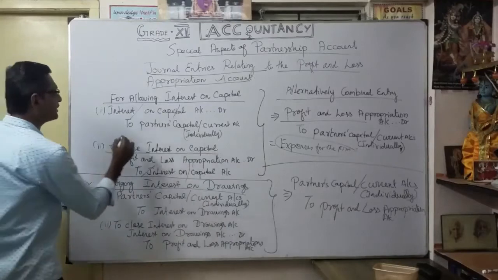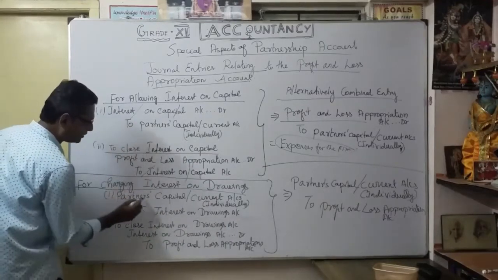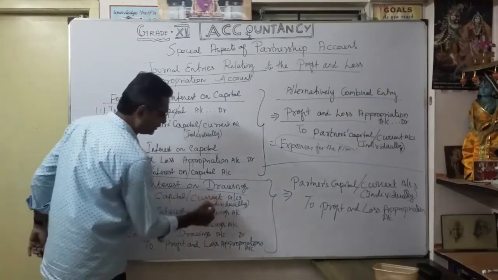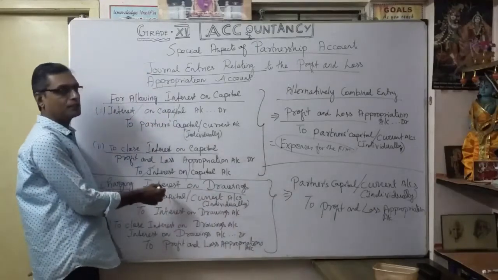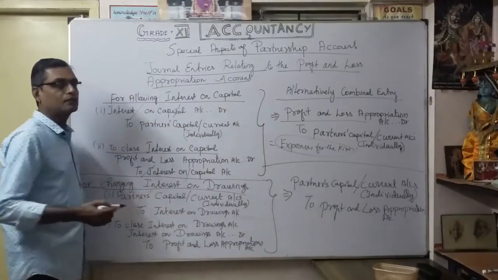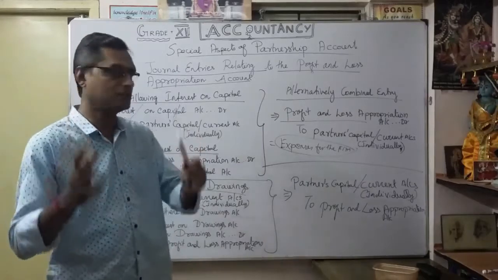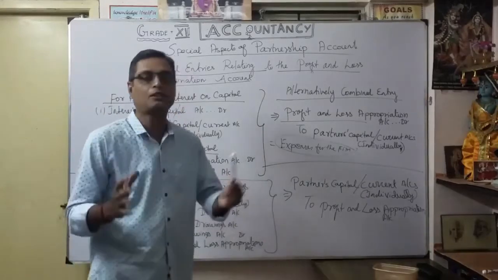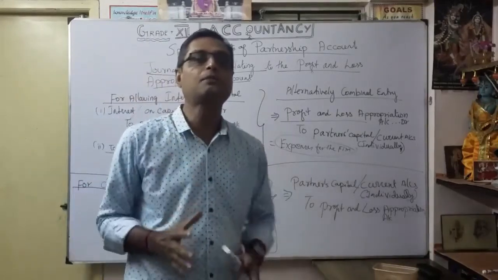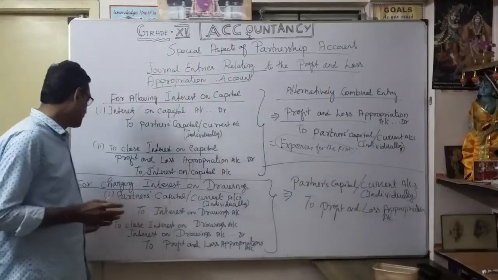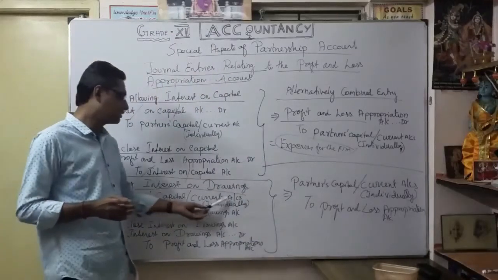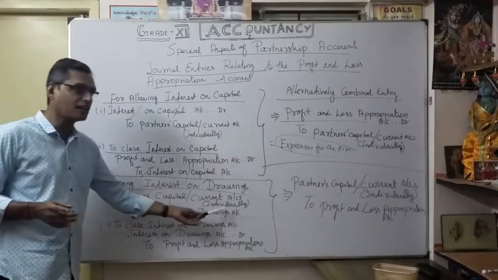You are going to debit partners' capital or current accounts individually. If everything is transferred to the capital account, we are following the fluctuating capital method. Otherwise, if we transfer to the current account, we are following the fixed capital method. Understood? So the first entry: partners' capital or current accounts debit to interest on drawings account.